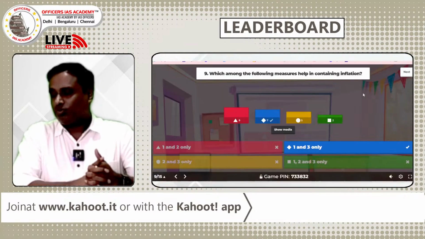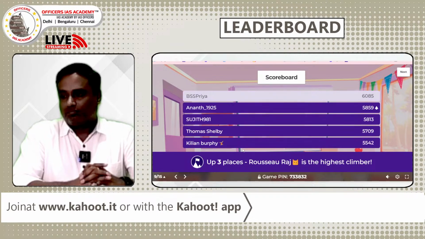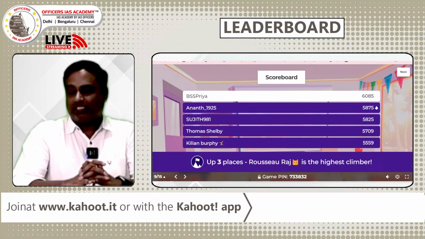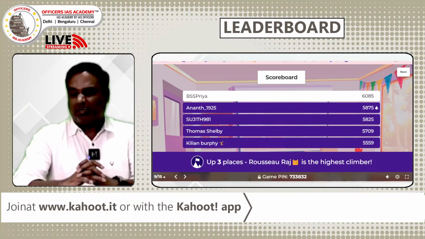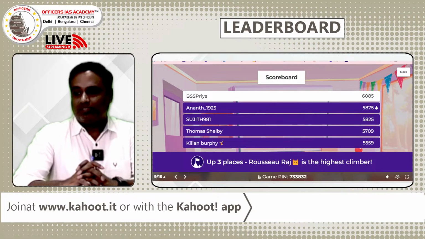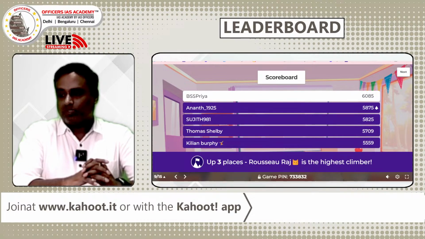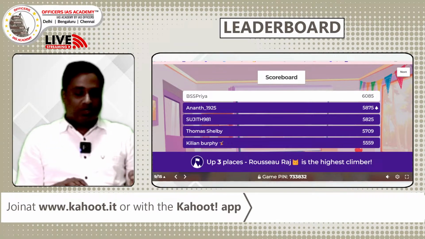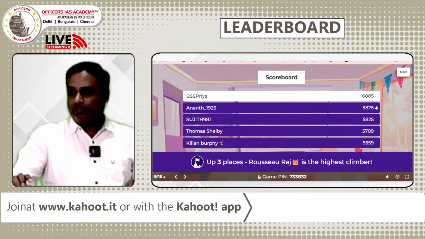And we see what happens to the leaderboard. Great change happens in the second spot. Priya still retains the first spot, 6085, and Anand 5875, only a 200 point difference. And Sujit now is in a tough competition in the third spot. He is climbing to the top. Shelby and Glenn Barbie are following them. And Raj, after a long time, we are seeing in the top 3 places. He is climbing up. I think he also wants to come into the race. So welcome back. So we go to the next question.